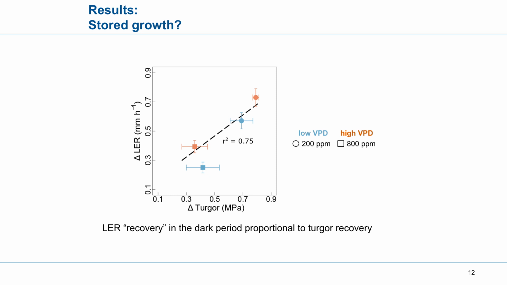This stored growth effect has been observed, for instance, by Proseus and Boyer with algae, and it's shown that the cells are capable of expanding more than would be expected without the previous drop in the hydraulic signals. And this is important for considering how leaf growth processes could look in the future, when CO2 will have an effect on concentrations as well as on transpiration.